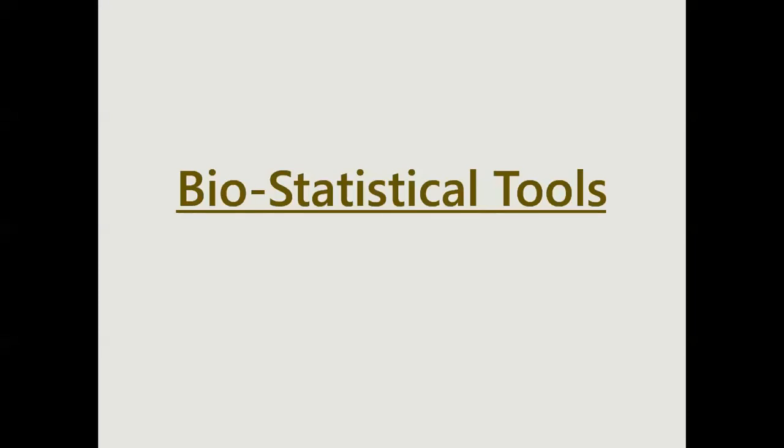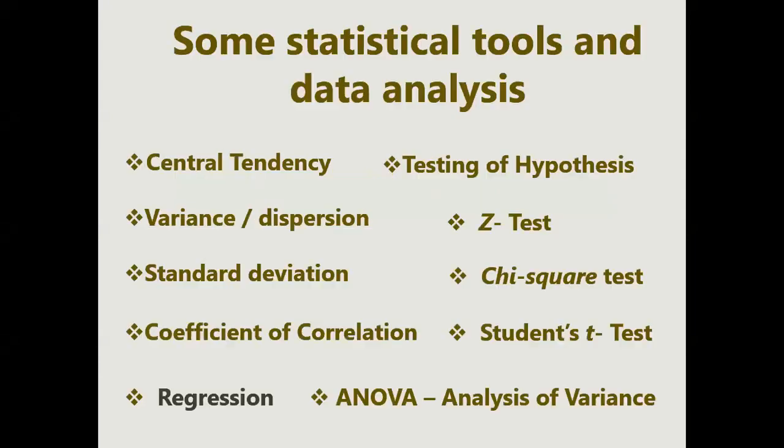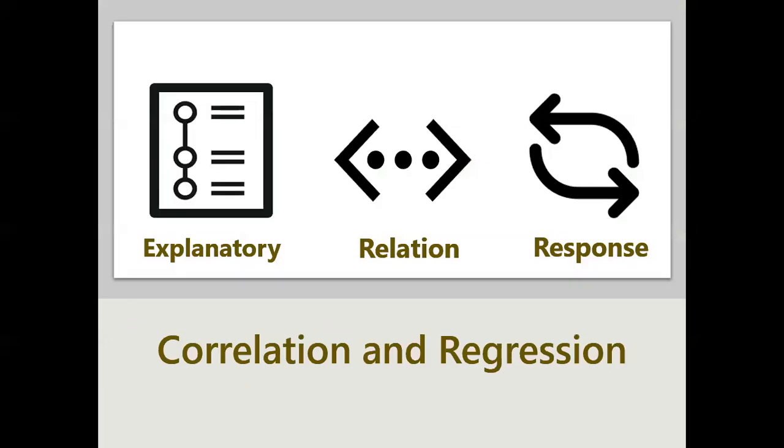Hello, students. Today we will start with our regression. Till yesterday we have calculated our correlations: what is the effect, what the data says, and many things.